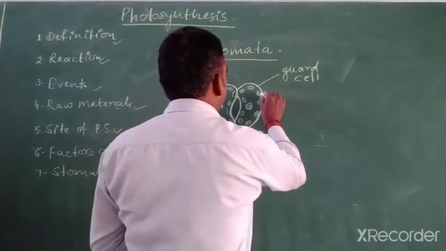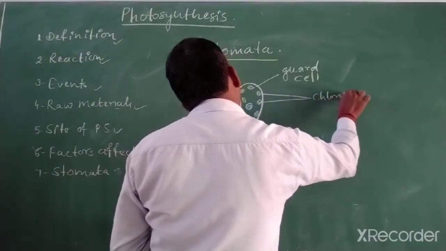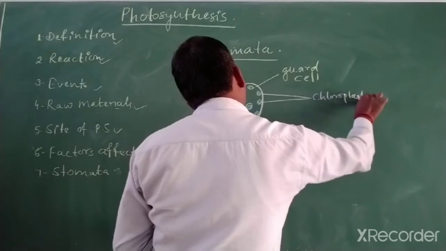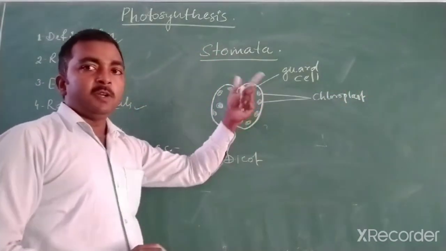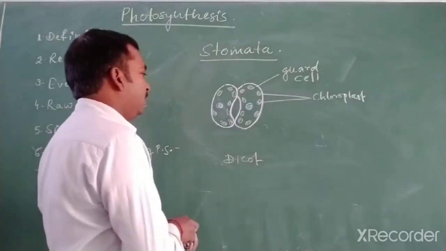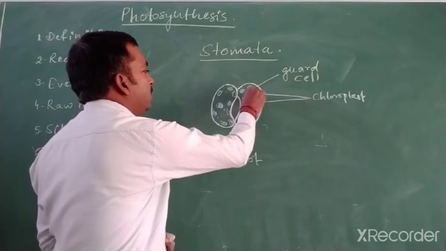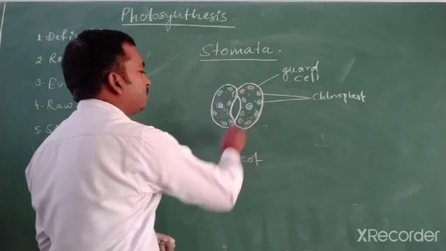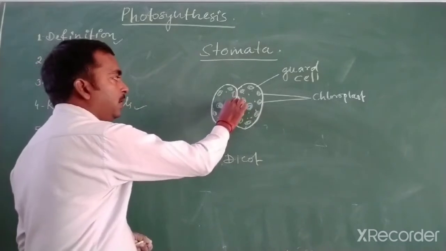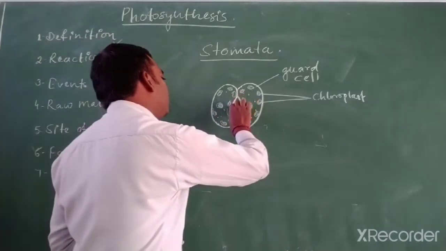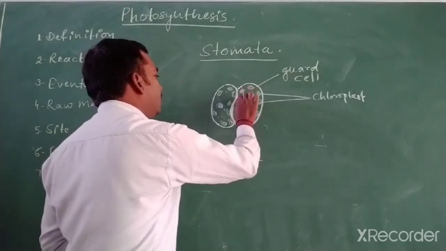These are the chloroplasts. Chloroplasts perform the process of photosynthesis, and inside the guard cell there is the cytoplasm. This is the inner wall of the stomata, which is thick as compared to the peripheral wall.